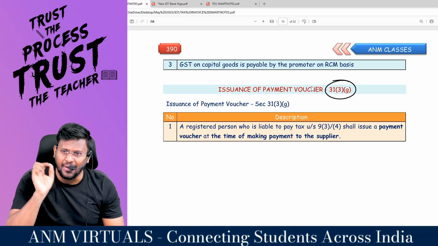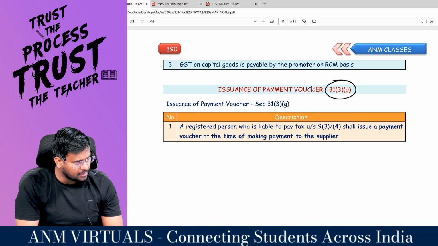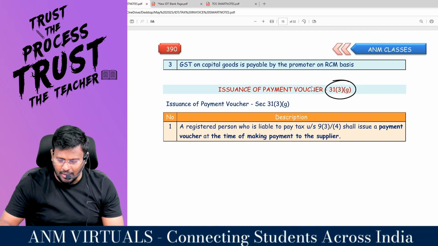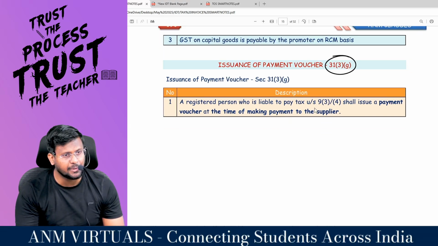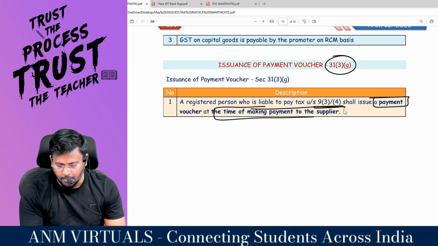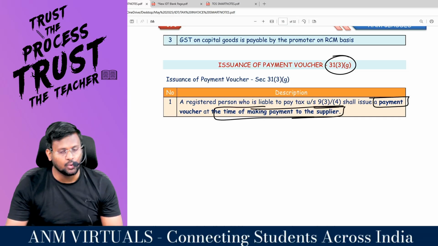Now, my dear lovable students, I am the registered person who has raised the tax invoice. I will make the payment to that unregistered supplier. So, when I make the payment, I am supposed to raise the what voucher? A registered person who is liable to pay tax under 9(3) or 9(4) shall issue a payment voucher at the time of making payment to whom? Supplier. Are you all really with me?